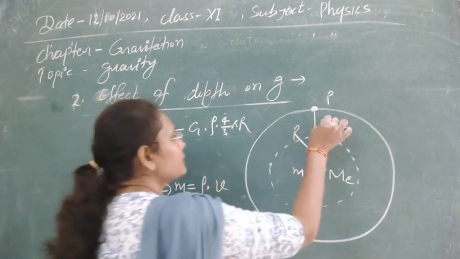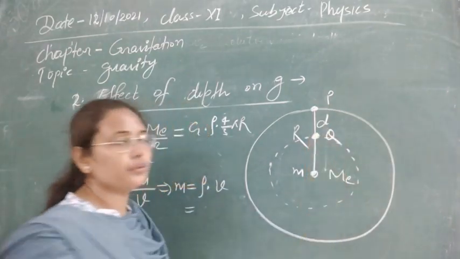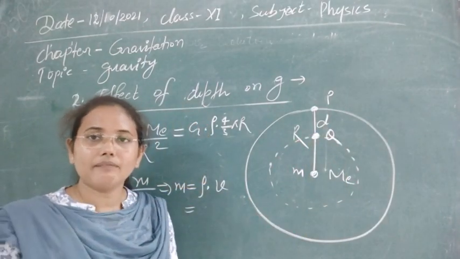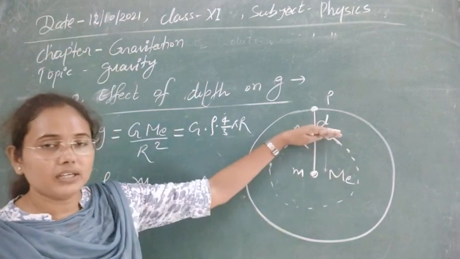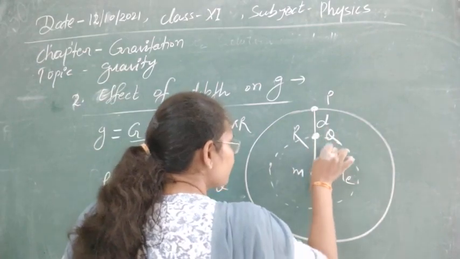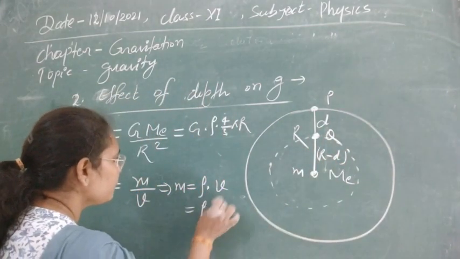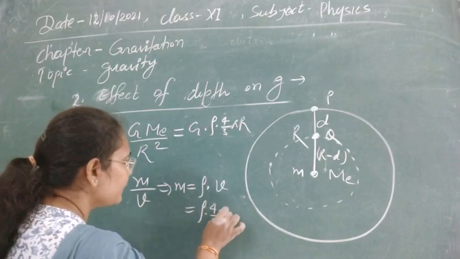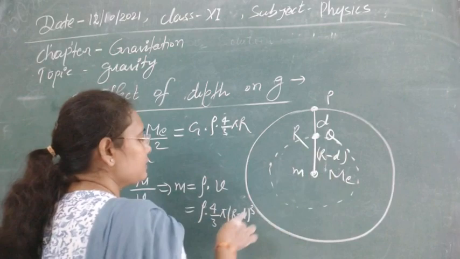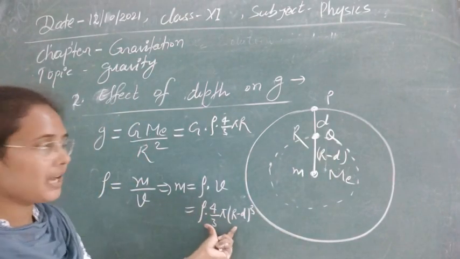And now if this is at point Q, means we are going from P to Q, and that PQ distance is d. So we are going up to the depth d in the inward direction, and at that time the radius of this small sphere will be r minus d. So we can write rho into volume, which will be 4 by 3 pi r minus d whole cube, as this is the radius of this one. So we have calculated the mass of the small sphere.